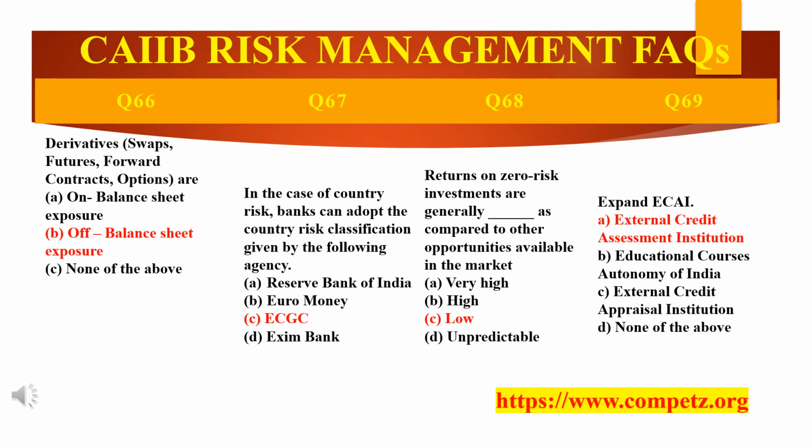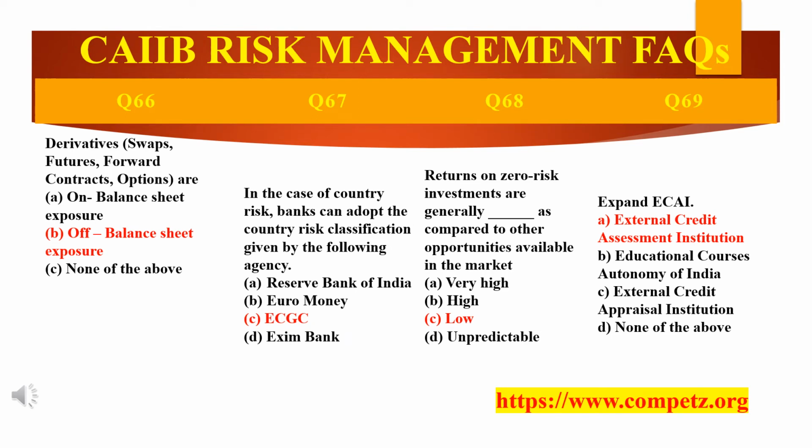Why? Because off balance sheet exposure consists of items such as LC, that is letters of credit, and guarantees. It also includes liabilities and assets under derivatives, namely swaps, options, forward and future contracts, etc. Thus, they are called off balance sheet. So, derivatives, which they have asked the question about, the answer is off balance sheet exposure.